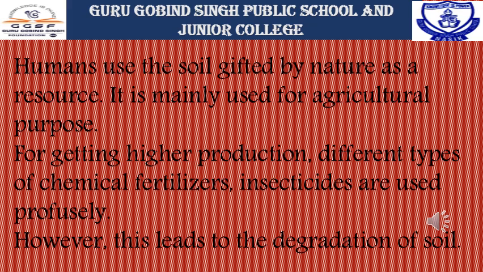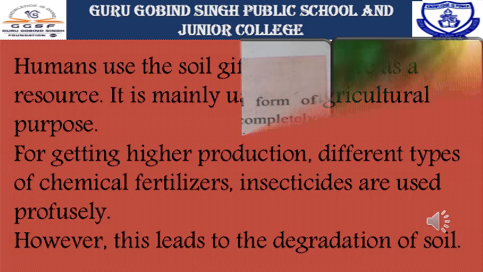Humans use the soil gifted by nature as a resource. So, children, we know that soil is a natural resource. It is mainly used for agricultural production. For getting higher production, different types of chemical fertilizers and insecticides are used in the farm. However, these chemical fertilizers and insecticides lead to the degradation of soil.